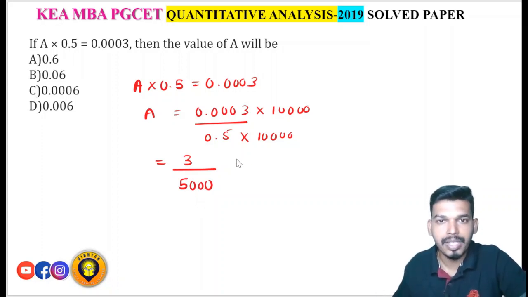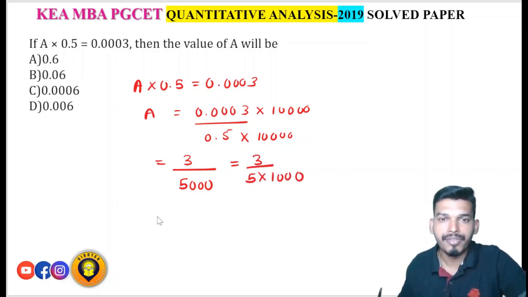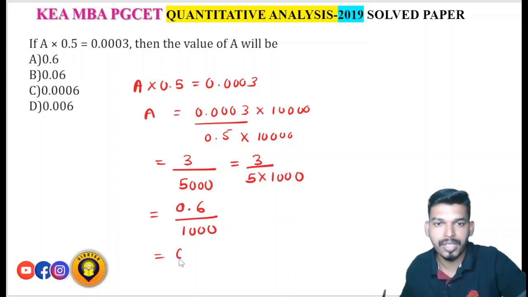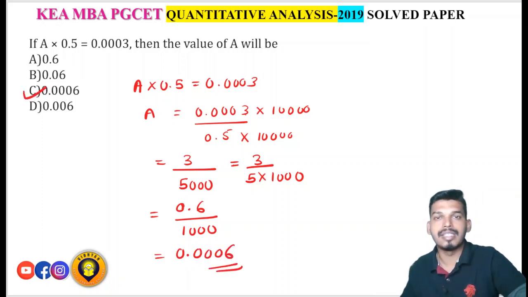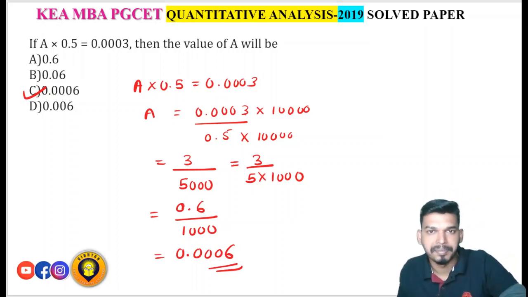Okay, so what is 3 upon 5,000? You can split it as 3 by 5 into 1000. So what is 3 by 5? 3 by 5 is nothing but 0.6. 0.6 divided by 1000. Again 3 decimals. After the decimal, you have to place 3 zeros. 0.6 divided by 1000 means 0.0006. That is option C, the right answer.